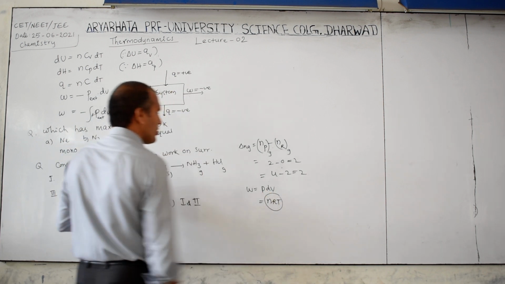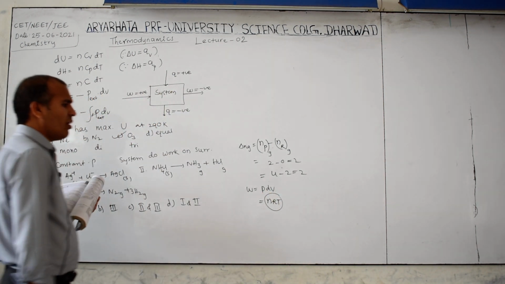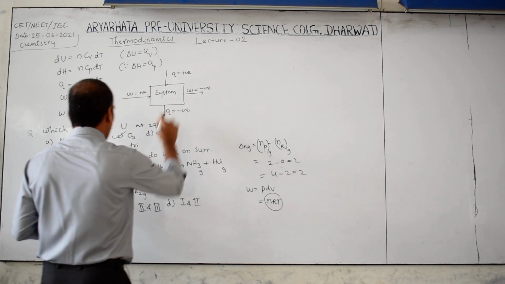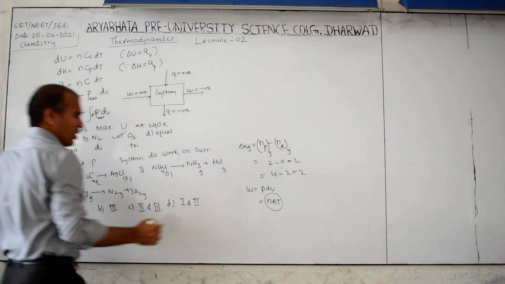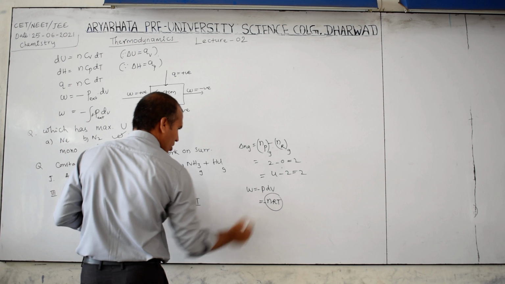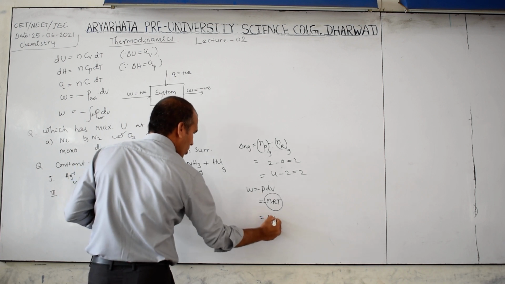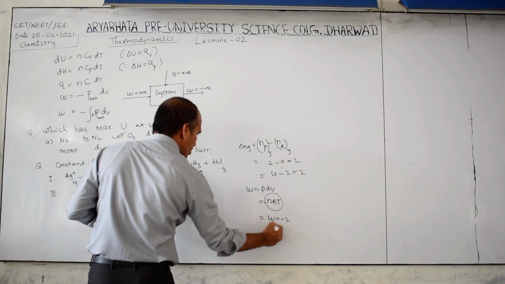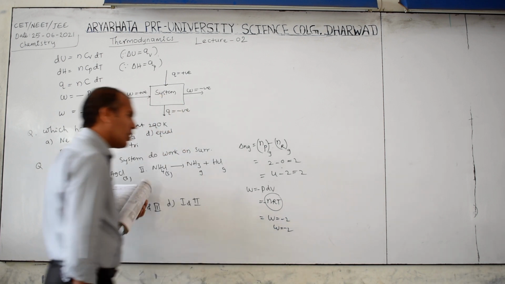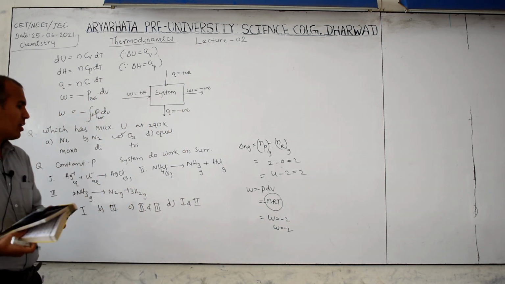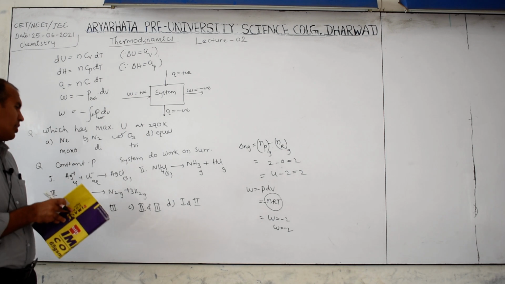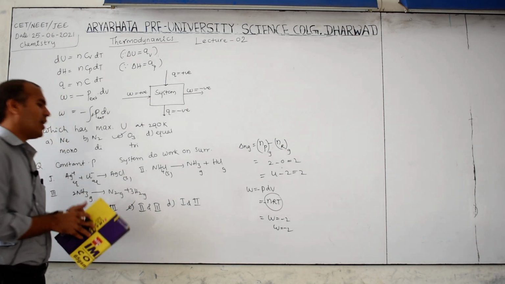If you use this formula, in the formula we have a negative term, so W equals minus 2 here, and here also you will get minus 2. Therefore, which is work done here? 2 and 3, so option C is correct.